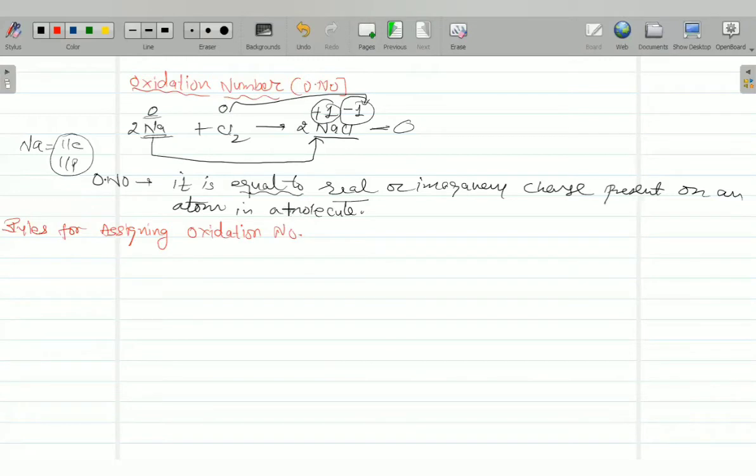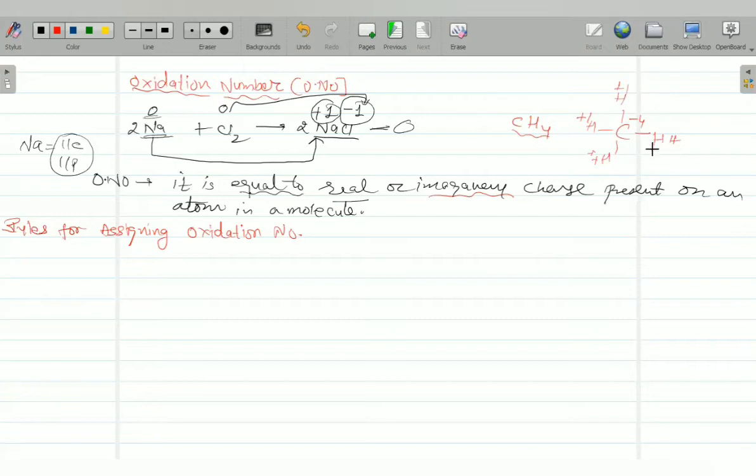Yes, here I have written imaginary charge. Suppose I write CH4. We know that neither carbon nor hydrogen has charge because they are not formed by transfer of electrons. They are formed by sharing of electrons, right? But still it is imagined that each H carries plus 1, and carbon is -4.